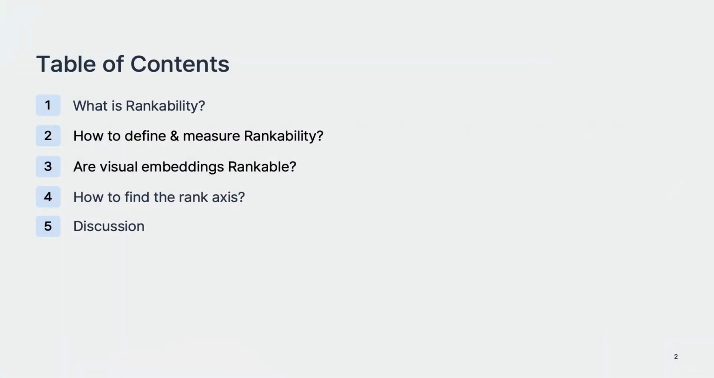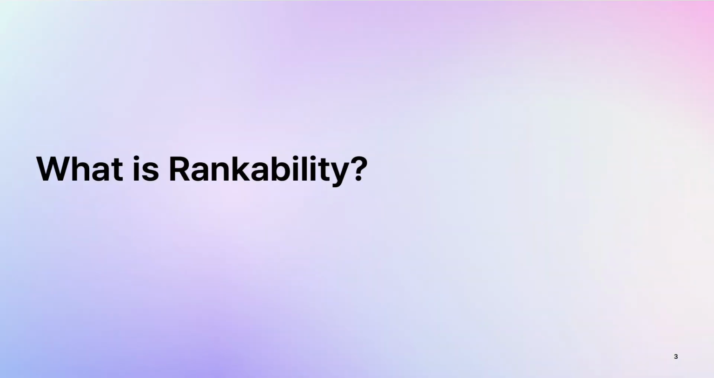The contents will be as follows. First, I'll explain what is rankability, since it is not a well-known notion in the vector database and embedding field. Then continue to how to define it and measure it. Third, we'll dive into the paper contents. We will check whether visual embeddings are rankable or not, and how to find the rank axis, which I'll explain in later slides. And then I'll conclude this presentation with a short discussion. So the first part begins with what is rankability.